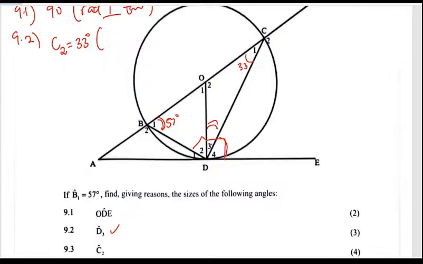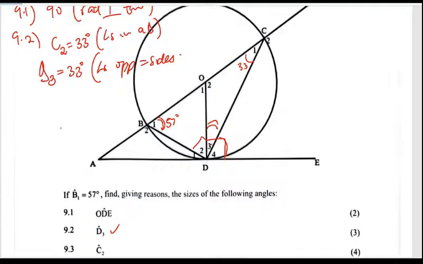Those are basically angles in a triangle. And then we're going to say that D3 is also 33. The angles that are opposite equal sides. Okay, so that is what we have with that 9.2.